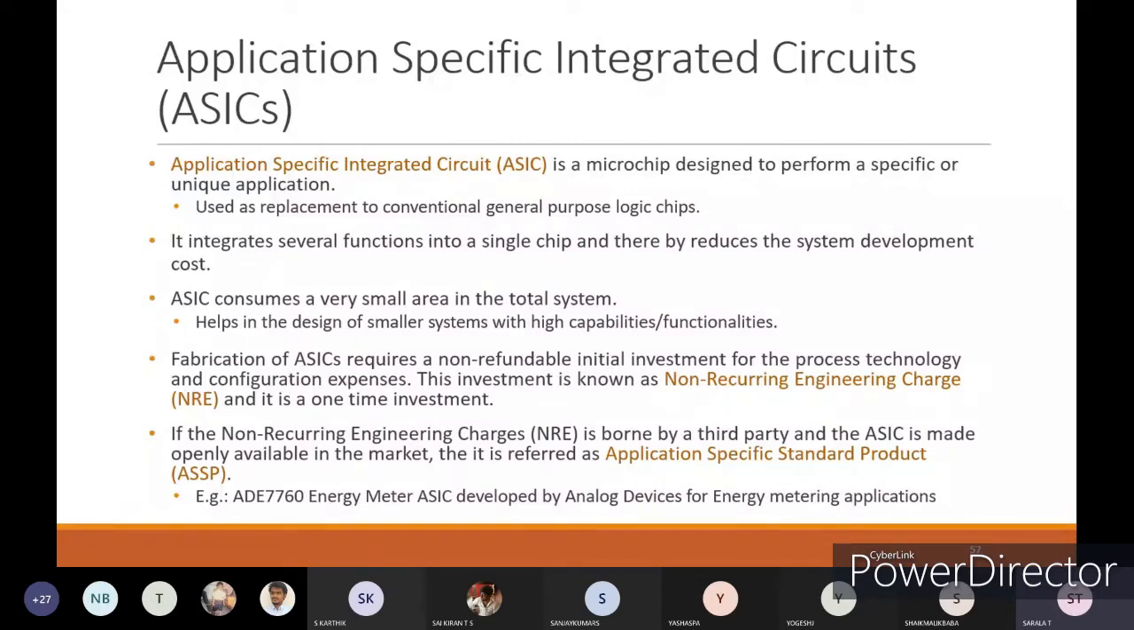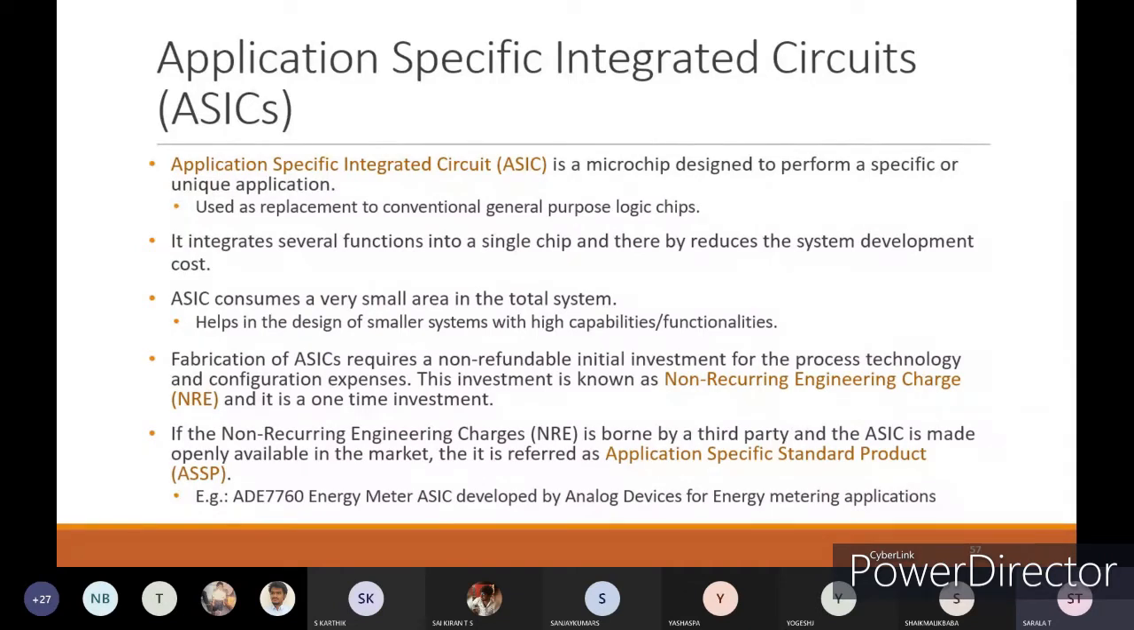Next, fabrication of an ASIC requires a non-refundable initial investment for the process, technology and configuration expenses. This investment is known as non-recurring engineering charges, NRE, and is a one-time investment. Whenever we want to design one application specific integrated circuit, at the starting stage you will be doing trial and error methods. If any problem occurs, you have to overcome that error.